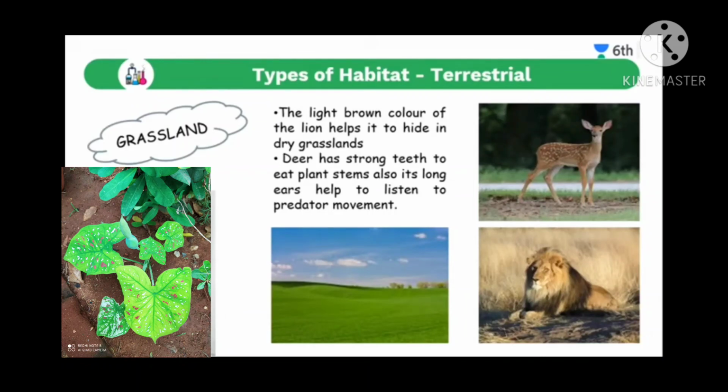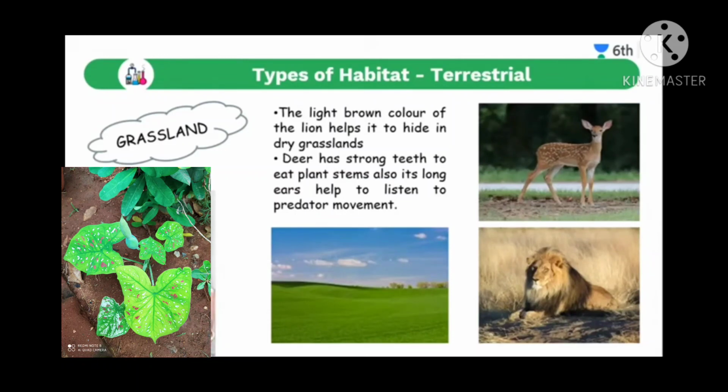In terrestrial habitat we have seen 3 different types of habitats, that is desert, mountain region and grassland region. And in the same way we will discuss aquatic animals in our next class. I hope you all understood what I have taught you now, that is what is habitat, which are the 2 important components of habitat, and also which are the 2 important types of habitat.